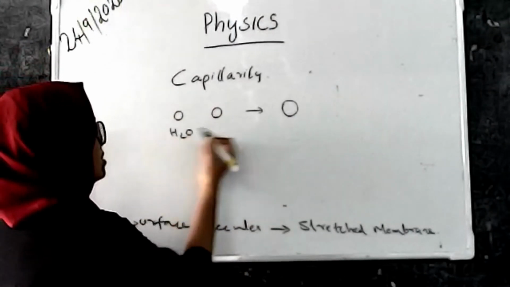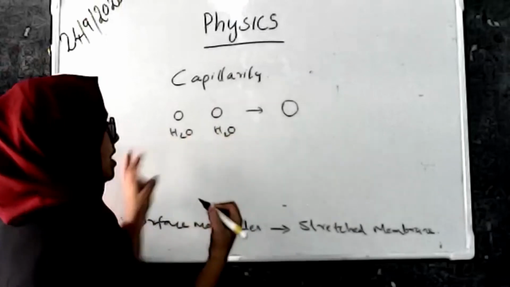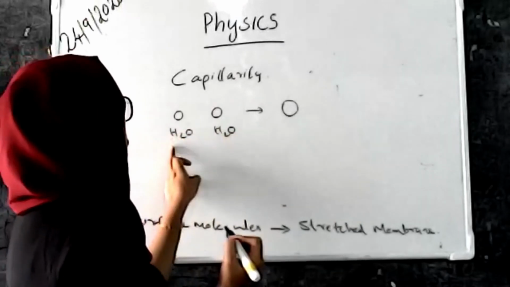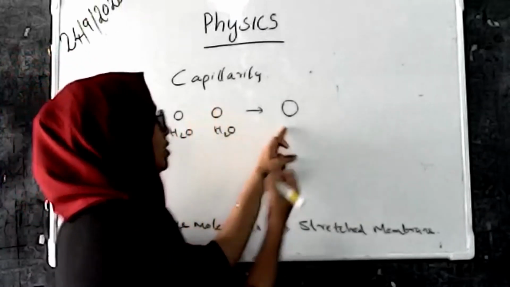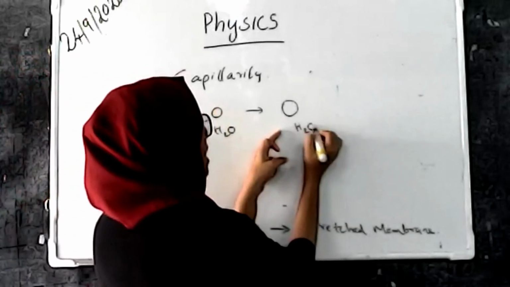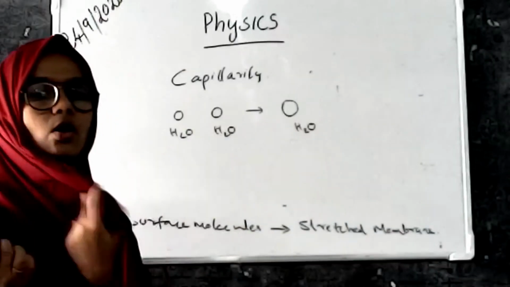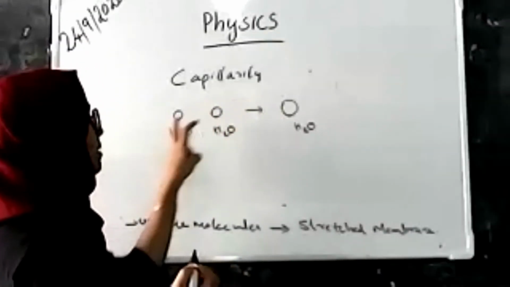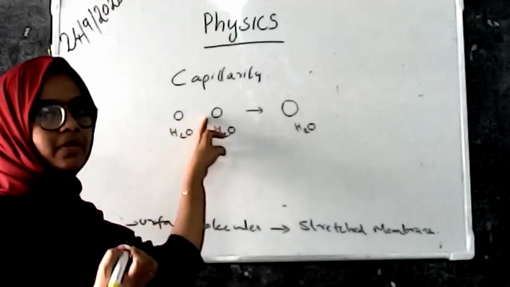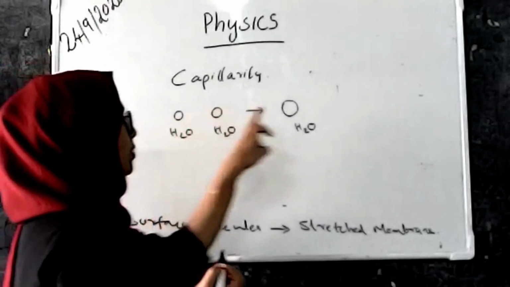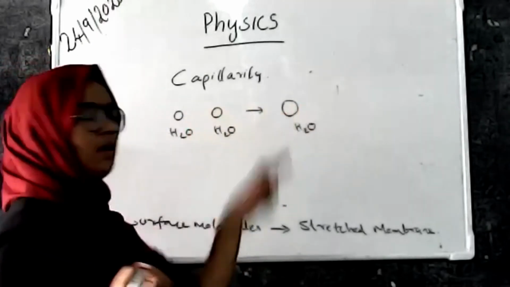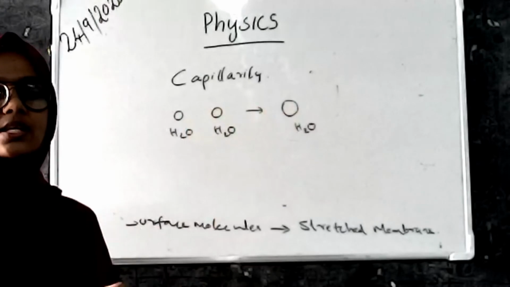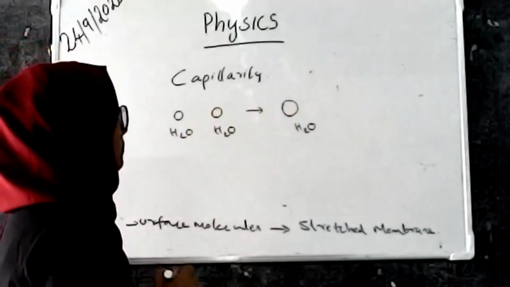This is an H2O molecule, and this is also an H2O molecule. So these 2 same type of molecules combine to form a single drop, and this is also H2O. Here the molecules are the same type, and mixing the same type of molecules, we got another drop, the mixed drop.